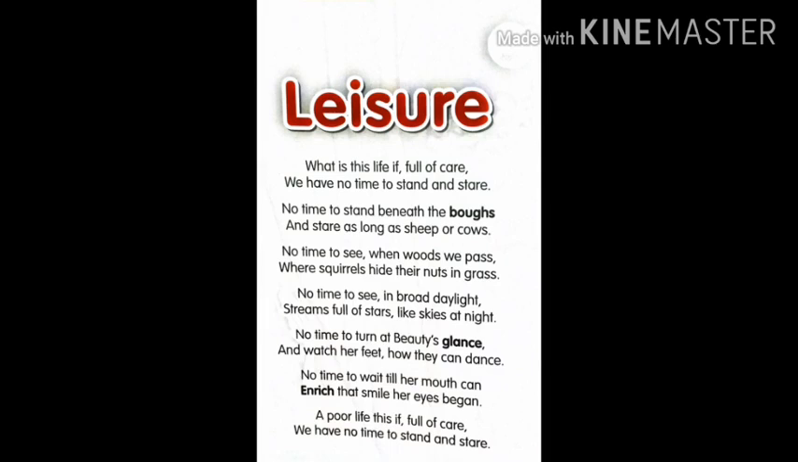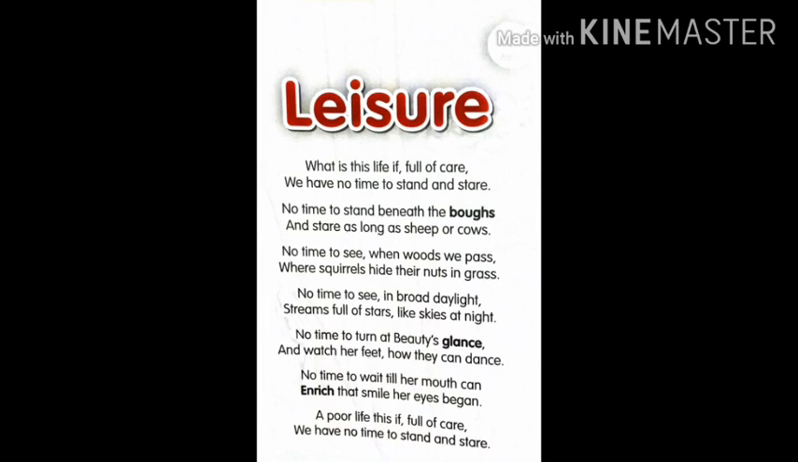Now, no time to see in broad daylight, streams full of stars like skies at night. When there is broad daylight, there is no need of using lights like power or electricity. We can see maybe in the night because of the moonlight, maybe in the daytime because of the sun. Naturally we have light.